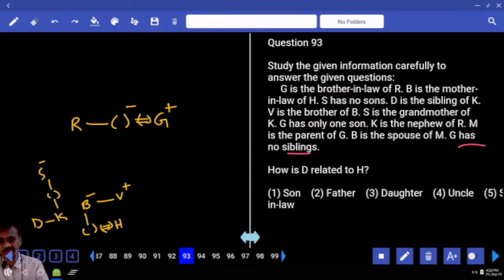Now S is the grandmother of whom? K. K is the nephew of R. Now K is the nephew of R, you can take K here. K is the nephew of whom? K is the nephew of R.